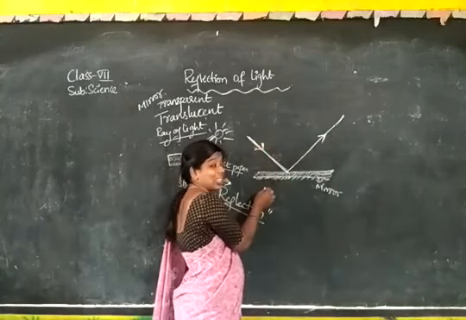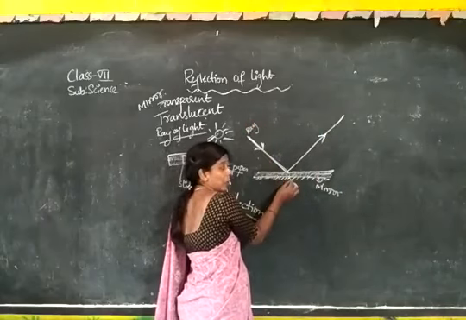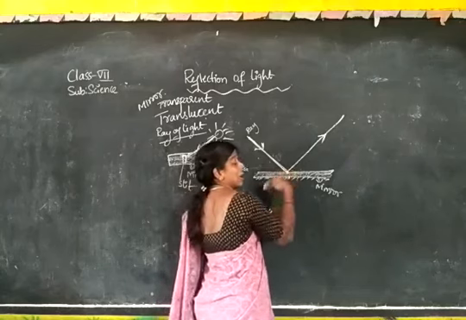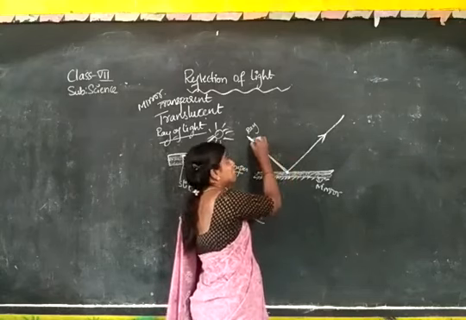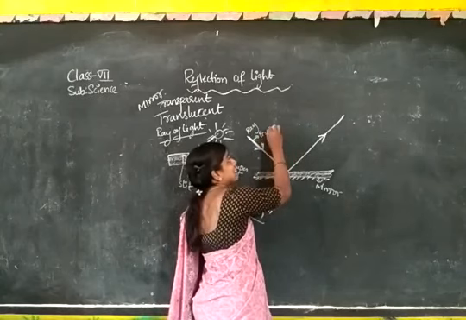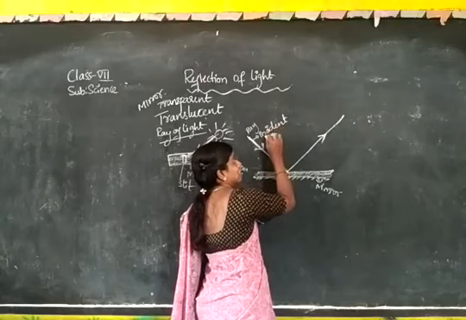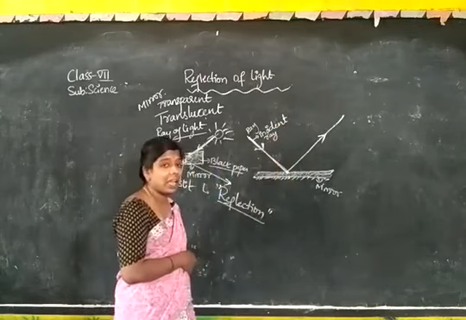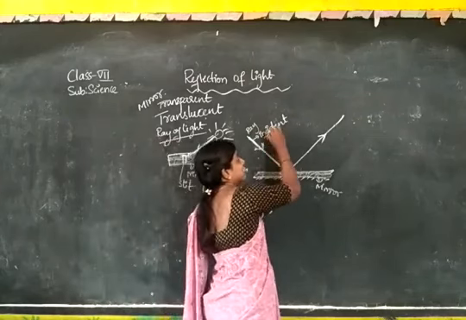When we are focusing a ray onto the mirror, after striking the mirror it comes back into the same medium. So this ray, which one we are focusing or incidenting, we will say it is the incident ray.